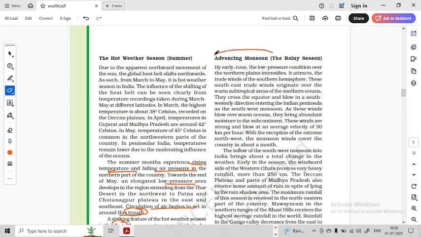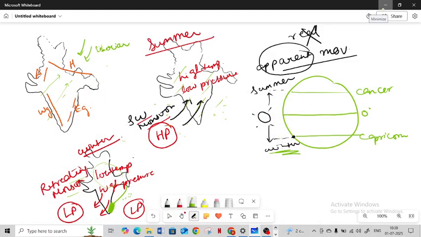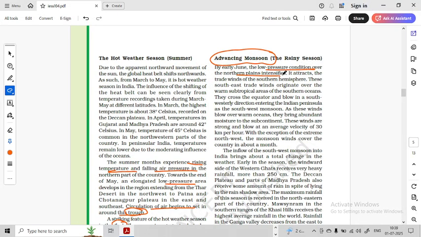Now, the part which is important is advancing monsoon. The low pressure system over the northern plains intensifies. Just that I explained this one. Low pressure intensifies in the subcontinent of India. Low pressure intensified, it attracts the trade winds of the southern hemisphere. These southeast trade winds originate over the warm subtropical areas of the southern oceans. They cross the equator and blow in the southwesterly direction.